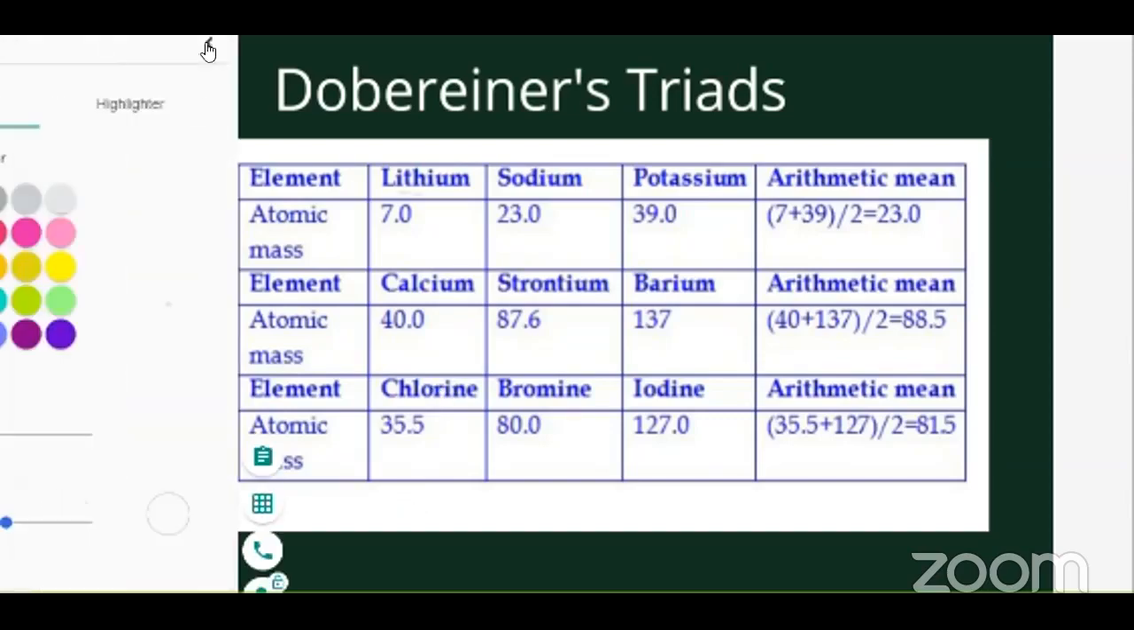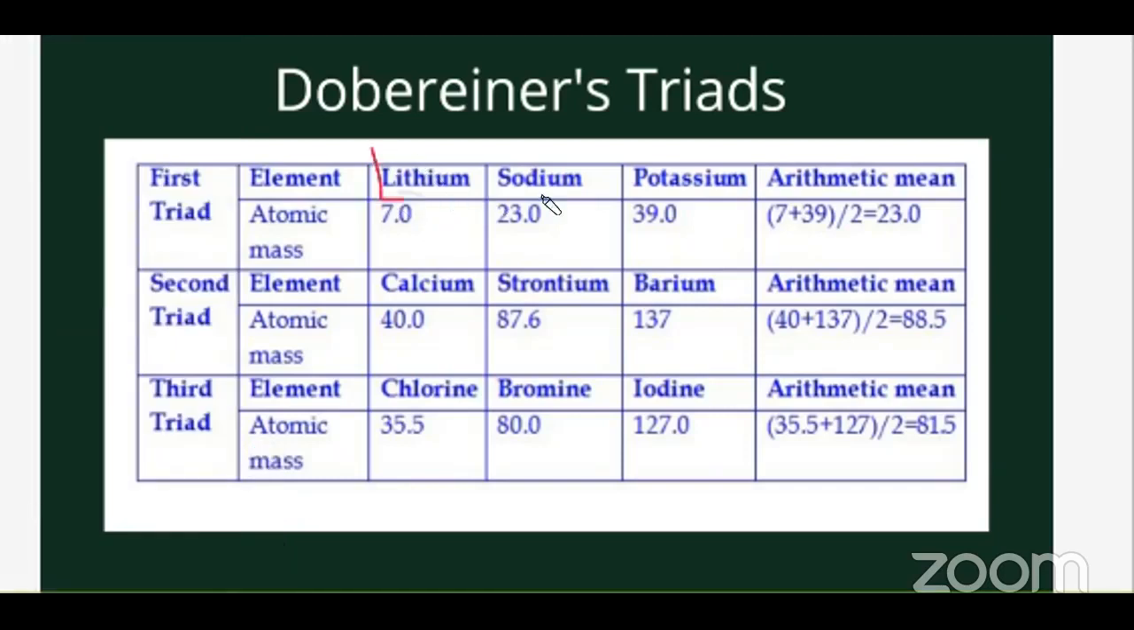Now, lithium, sodium, and potassium were his first triad. So when you take the first element of the triad and the last element of the triad, you add them and divide by 2. So that is what they have done here.